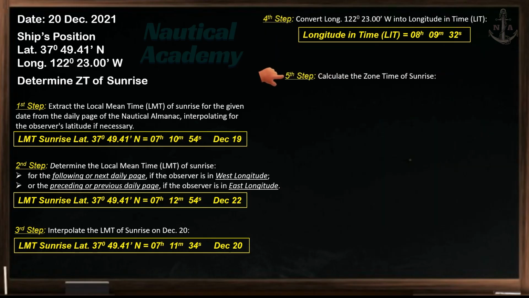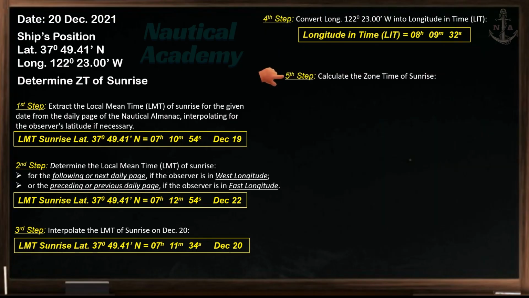Let's proceed to our final step. Calculate the zone time of sunrise. Now, apply longitude in time to local mean time of sunrise on 20th of December. Subtract easterly longitude, and add westerly longitude. Since the longitude is west, we will add the LIT to determine the universal time of sunrise, which is 15 hours, 20 minutes, and 66 seconds.